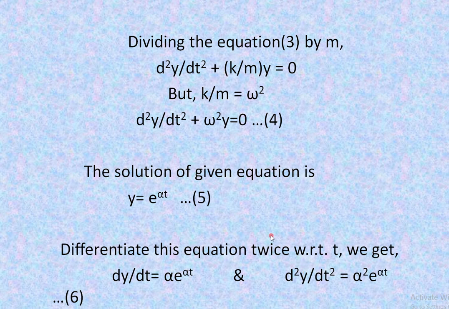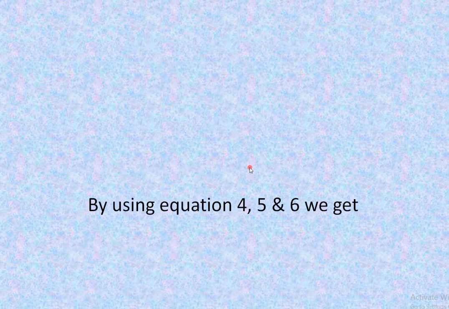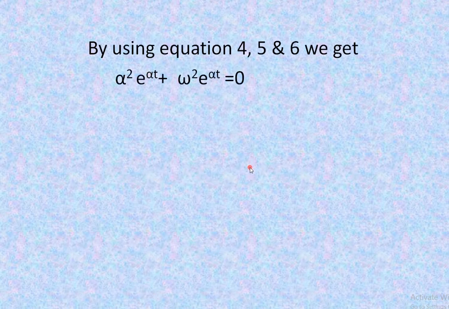Now we have to put the values of equation 5 and equation 6 in equation 4. Then, by using equations 4, 5 and 6, we get alpha square into e raised to alpha t plus omega square into e raised to alpha t is equal to 0. Now e raised to alpha t is common. So in bracket, alpha square plus omega square is equal to 0.